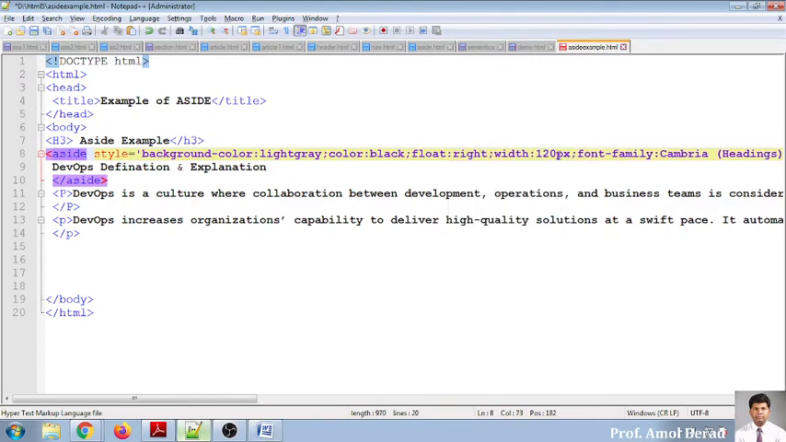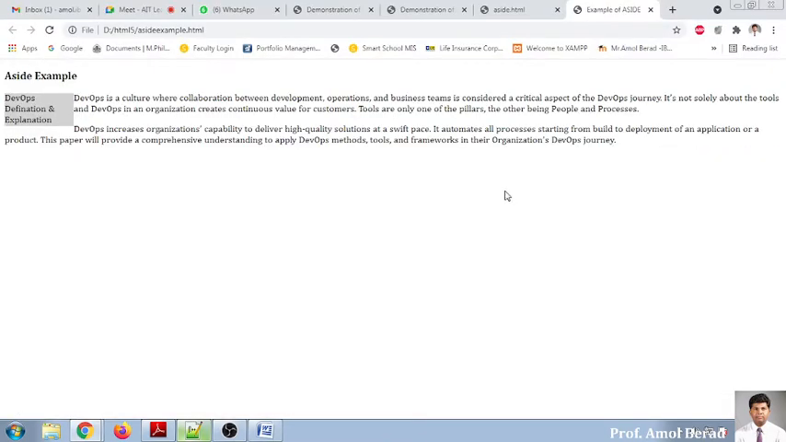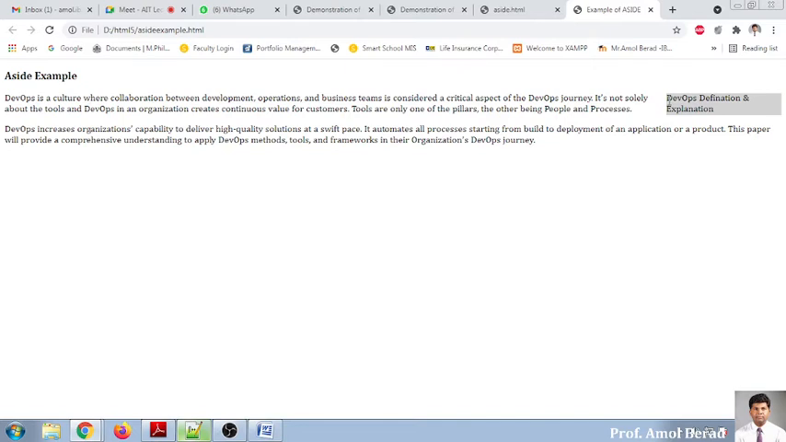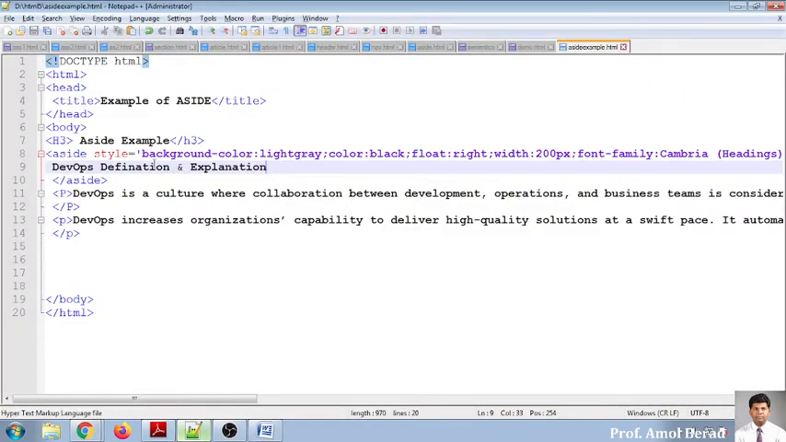And I want to increase the width also. So I can go for 200 also, no problem. So 200 pixels, that's it. And I'm refreshing. So automatically whatever content you want to display will be moving towards the right hand side. So this is actually the meaning of an aside. Is it clear to everybody? But if I don't write anything into this, nothing will happen with it.